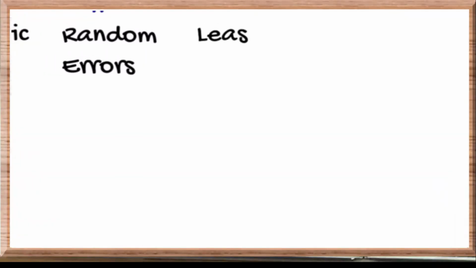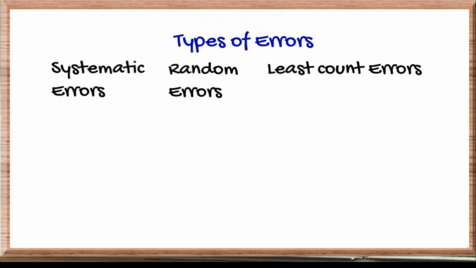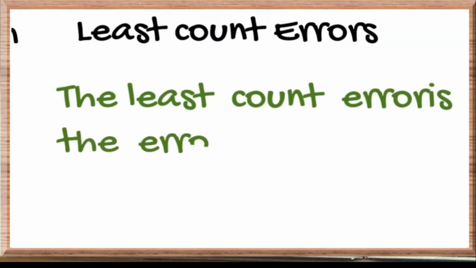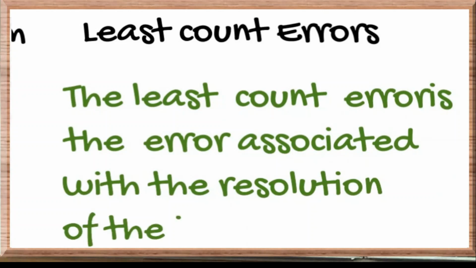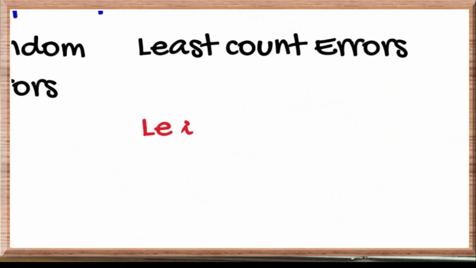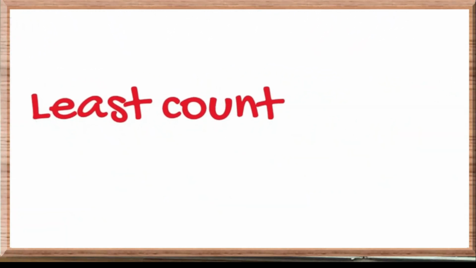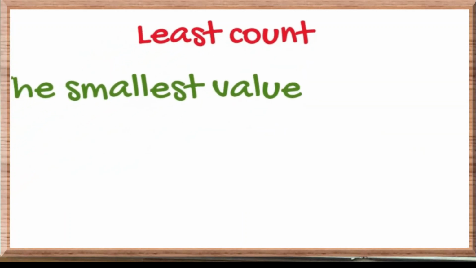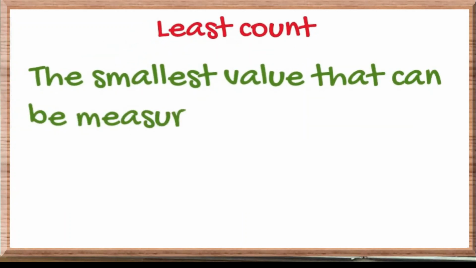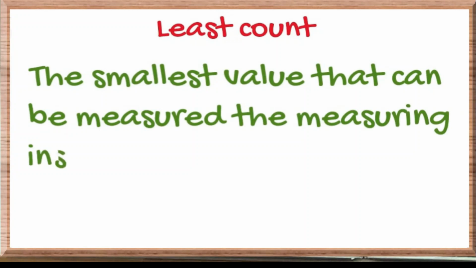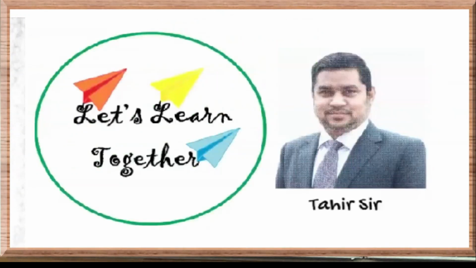After random errors, we have the least count error. Least count error is associated with the resolution of the instrument. What is least count actually? The least count is the minimum value that can be measured by an instrument. Least count error is actually a kind of random error, but within a limit.